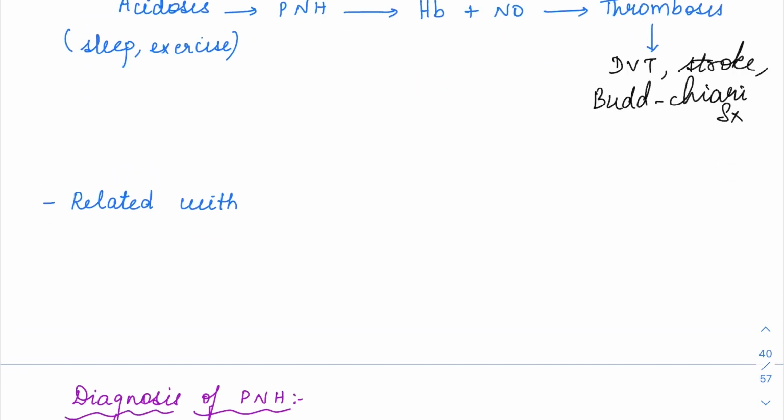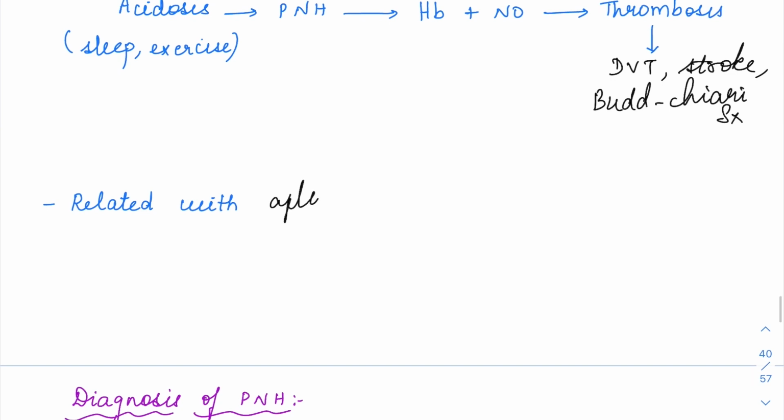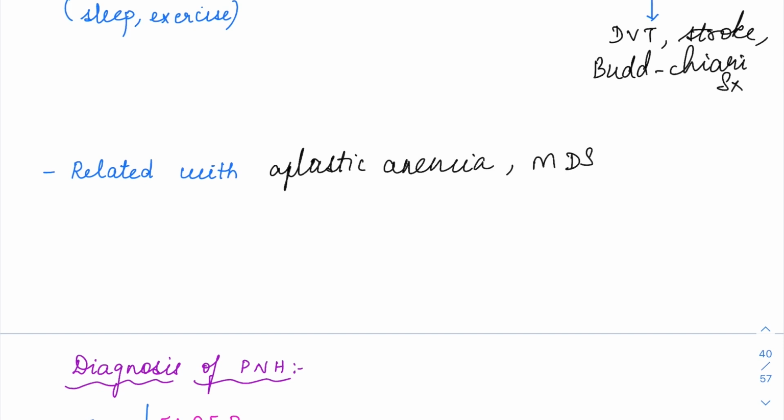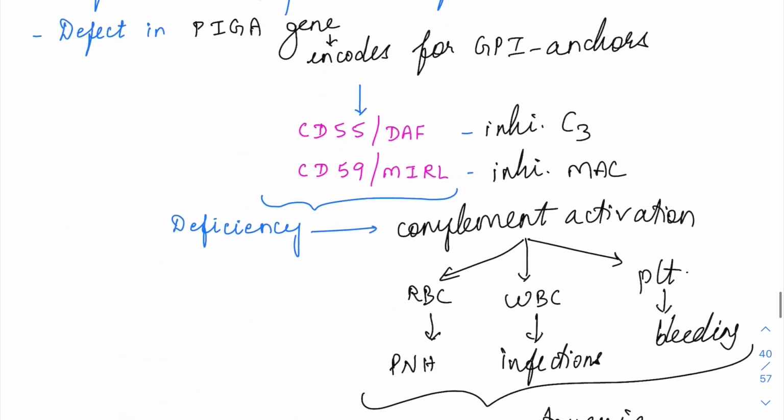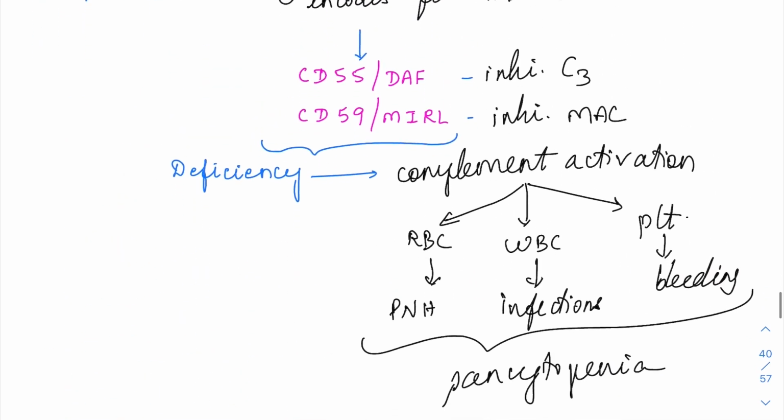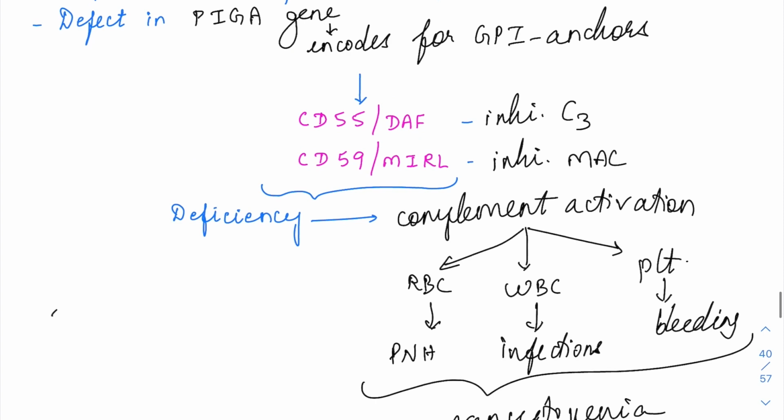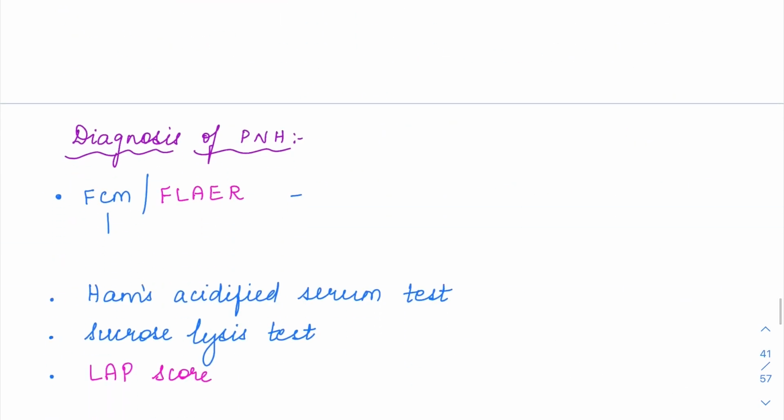Okay. So this PNH is as such related with aplastic anemia, then MDS, and also acute myeloid leukemia. So this is going to be a series like this. All of these conditions are going to be interrelated. Being a stem cell defect, it can result in AML finally also. Okay. And the defect here, right? It is an intravascular hemolysis again. So intravascular hemolysis: it is both microangiopathic hemolytic anemia and PNH.